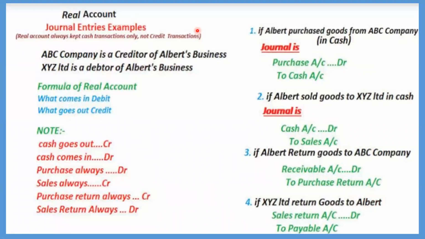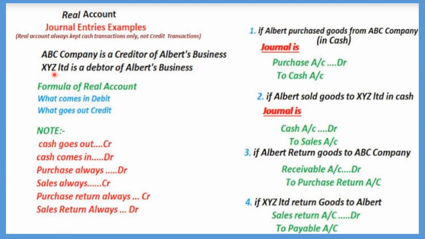So Albert is the name of a person, and he is running a business. Think that he is running a cycle business. So ABC company is a creditor for Albert. That means ABC company is giving money to Albert for some interest per se. And XYZ Limited is a debitor of Albert's business. That means Albert is giving money to XYZ company limited.